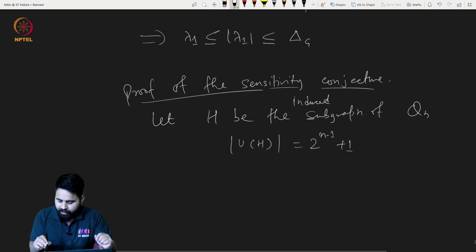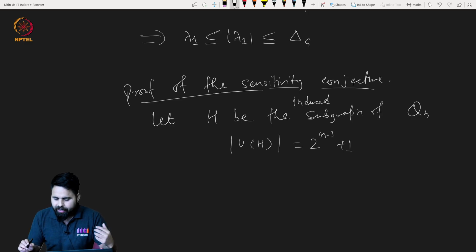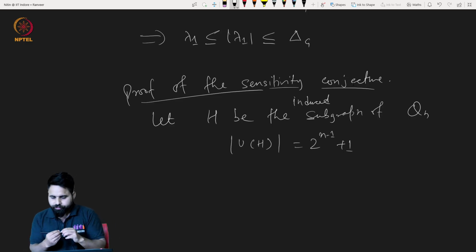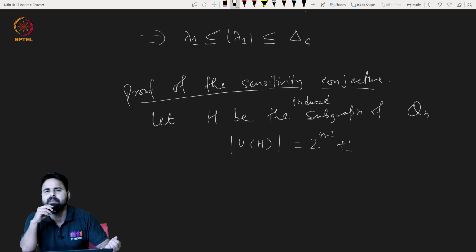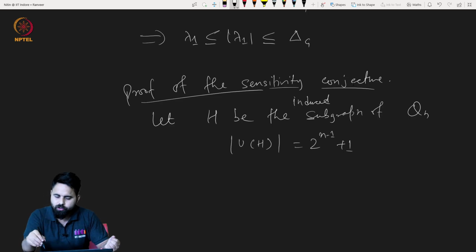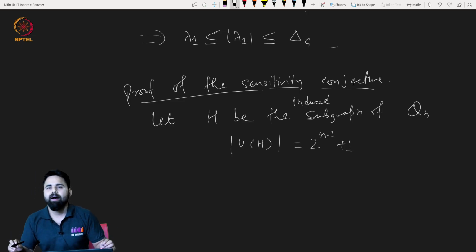you take any signed adjacency matrix of H, and we know that the maximum degree will be greater or equal to the largest eigenvalue of this signed adjacency matrix.